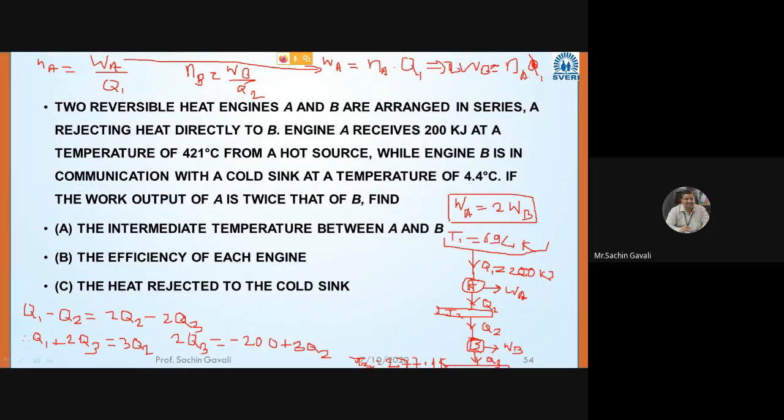Let us consider this as 2 WB is equal to eta A into Q1. And similarly here WB is equal to Q2 into eta B. Now I want a relation between eta A and eta B, therefore WB is half of WA. So WB is equal to 1/2 eta A into Q1.